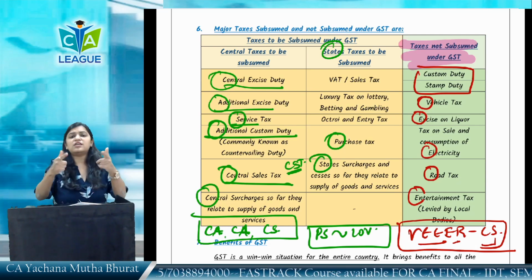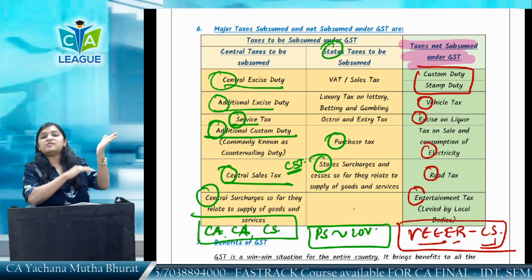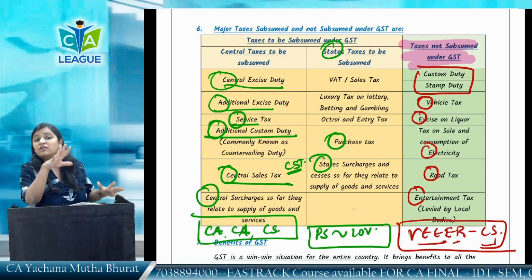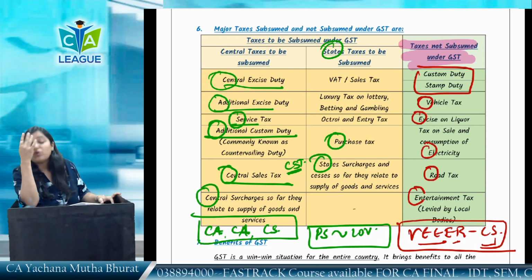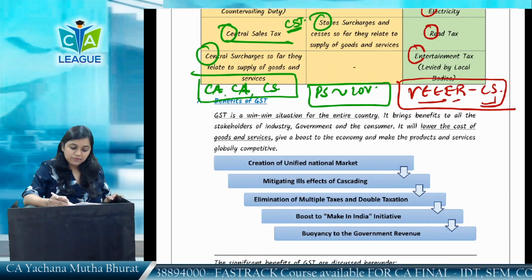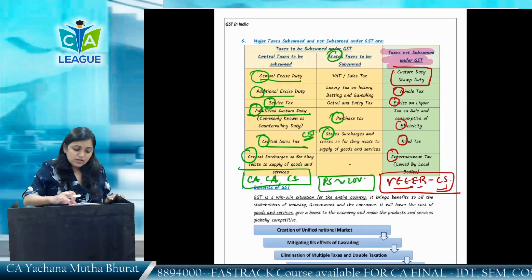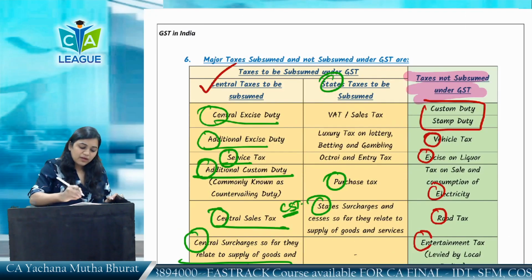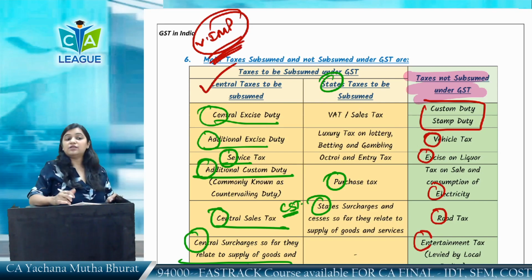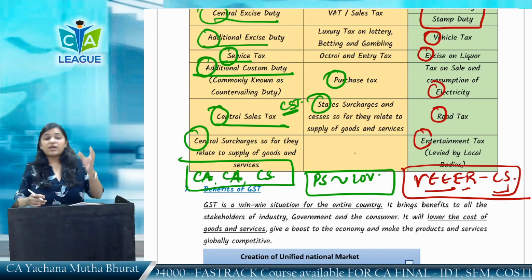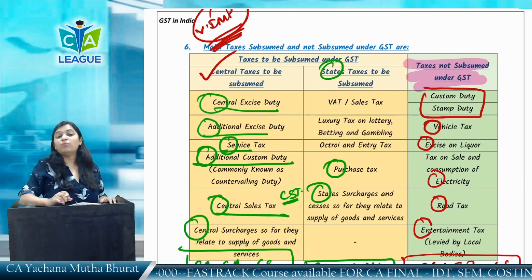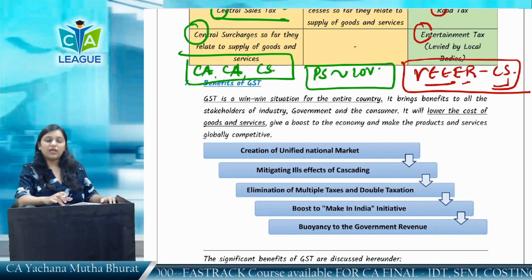So tell me friend, on the state level which taxes have been subsumed? PS-Love. On the central level, CS have been subsumed under GST, and the taxes which have not been subsumed under GST are what? V-CS. V-CS has not been subsumed under GST. So this is important. Very important from the exam point of view. Mark it as very important. An MCQ can definitely come in this: which taxes have been subsumed, which have not been subsumed. A theoretical question can come into it. This is very important from the exam point of view. Just mark it as very important.